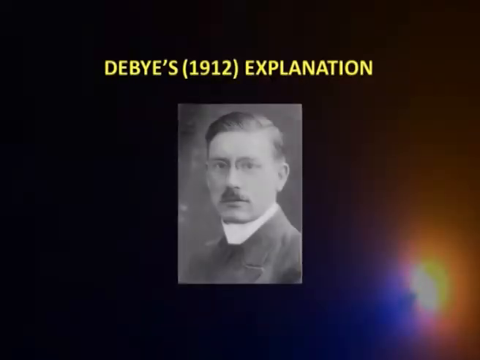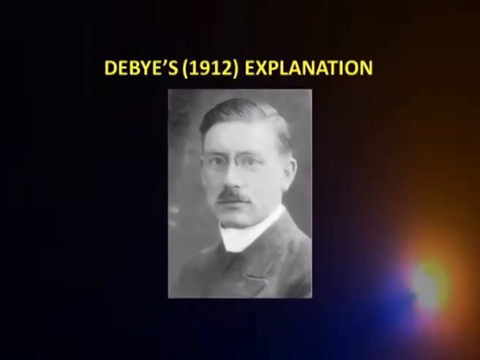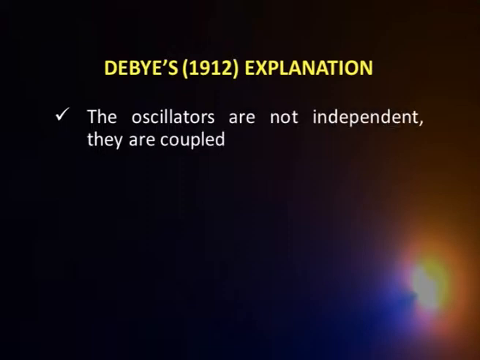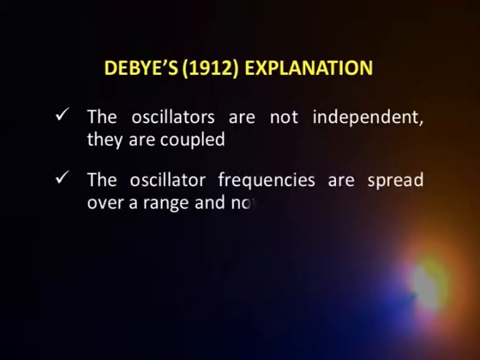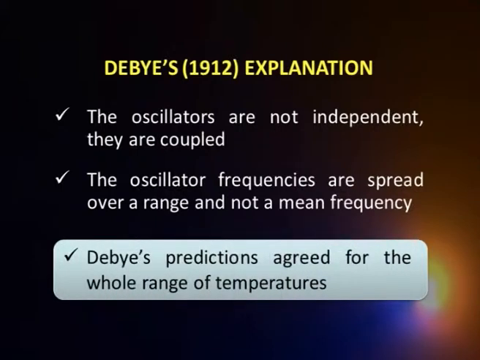The partial success was probably because the assumptions were not in order, and this was improved further by Debye in 1912. What Debye said was that, as assumed by Einstein, oscillators are independent of each other, but they are not independent, they are coupled. That means oscillation of a given oscillator will influence that of the neighboring oscillator. And secondly, they all do not oscillate at the same frequency, there is a spread of frequencies over there.